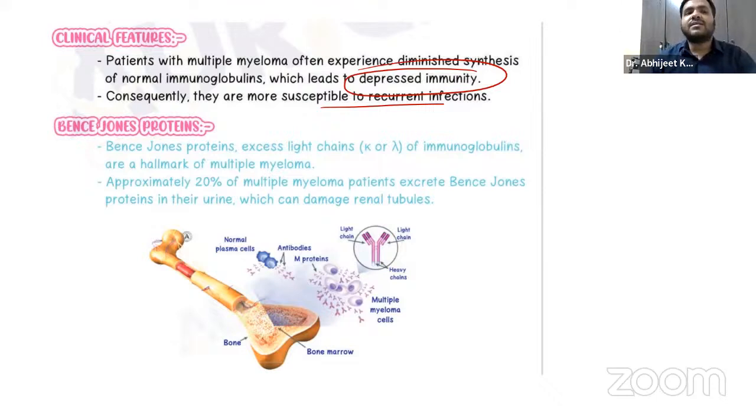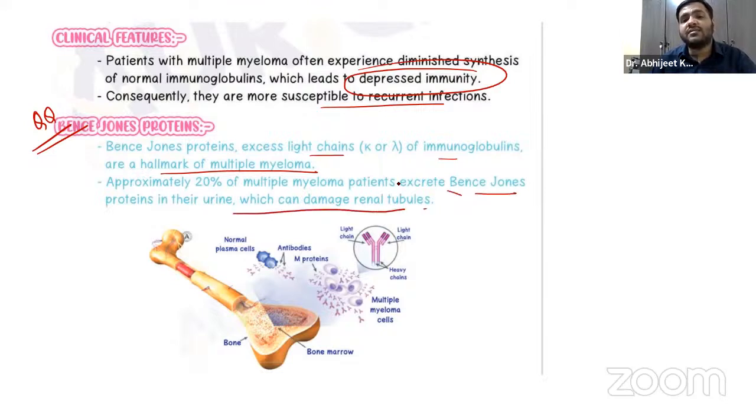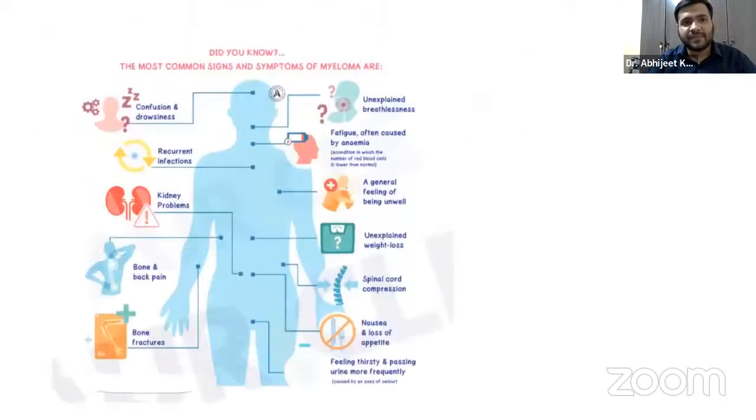Remember, the next one is the Bence-Jones proteins. They are excess light chains of immunoglobulins, right? So they are a hallmark of multiple myeloma. Again, a very important question. The Bence-Jones proteins are a hallmark of multiple myeloma, right? Approximately 20% of the patients excrete these proteins in the urine, which can damage the renal tubules, guys.